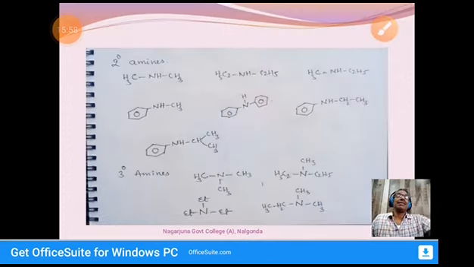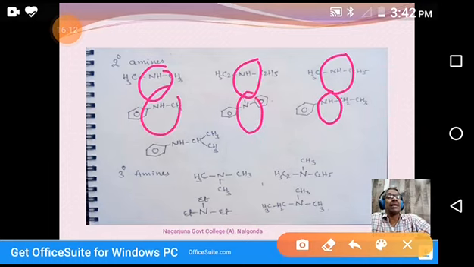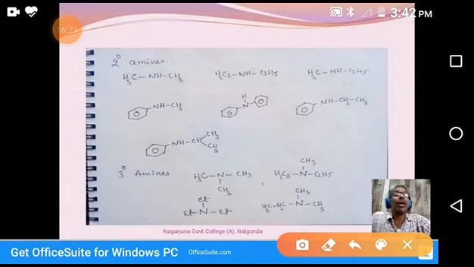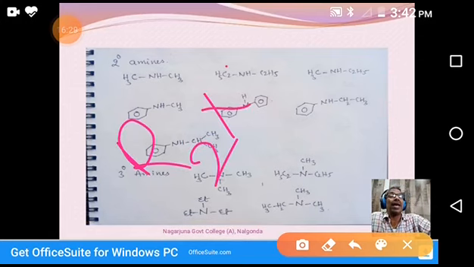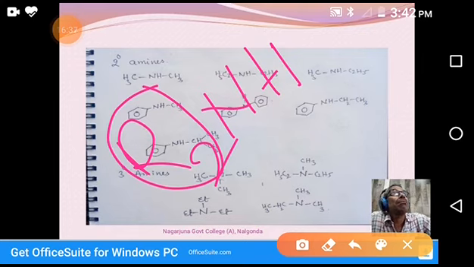Coming to the next slide, secondary amines. In secondary amines, what is happening? You see, all nitrogens have 1 hydrogen. Nitrogen has only 1 hydrogen. That's why these are all secondary amines. Coming to the naming system, in a secondary amine, nitrogen is linked to 2 alkyl groups, R2NH. If both R's are the same, we call it a simple amine. If both R's are different, we call it a mixed amine.